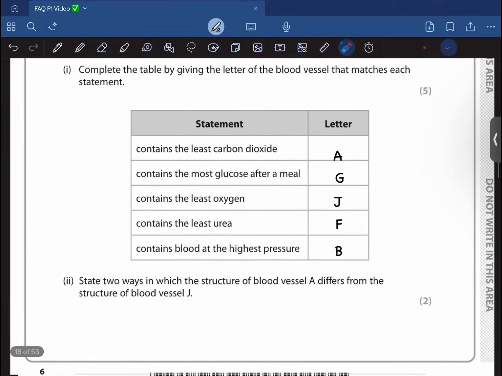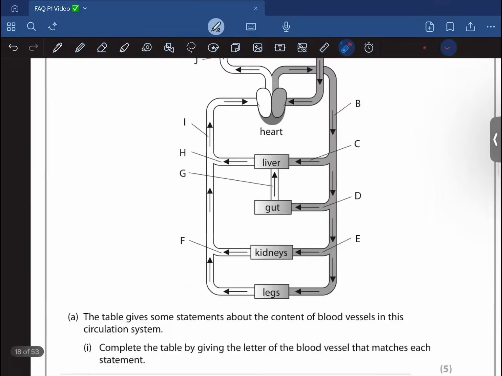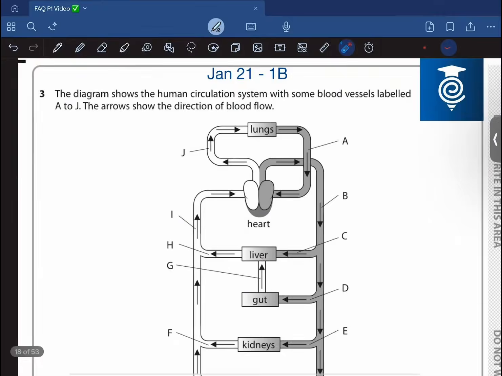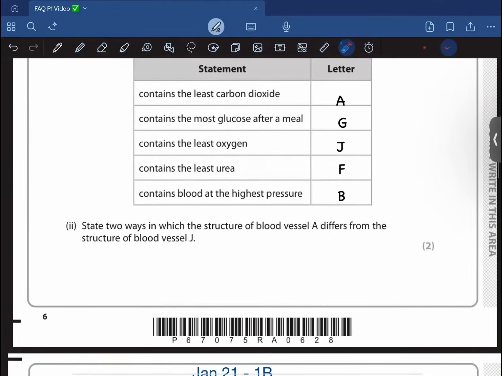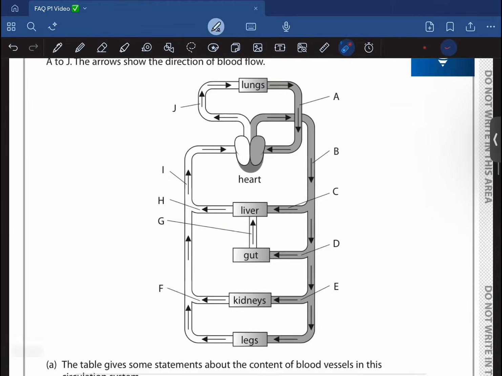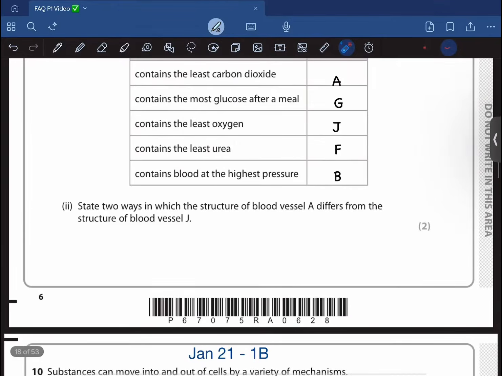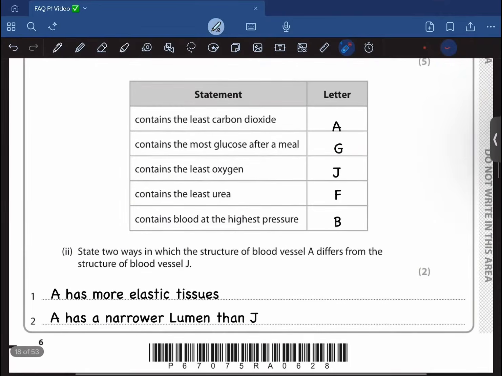State two ways in which the structure of blood vessel A differs from J. Okay, so what is A? A is an artery and this is a vein. Okay, so arteries have more elastic tissue than veins, and also the structure of the walls differs. And you could also say that the diameter of A is narrower. Arteries have a smaller lumen, or diameter. So this is the blood vessel, and this is what we refer to as diameter. This has a narrower diameter than vein J. More elastic tissue or has a narrower lumen. Okay, so yeah.